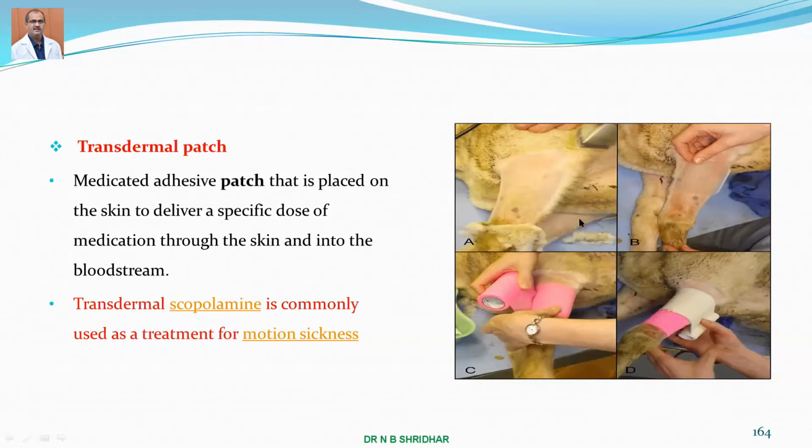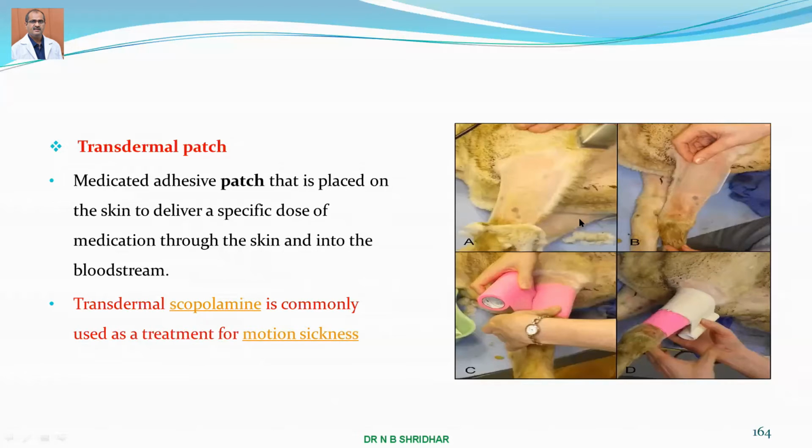It's also known as motion sickness. It is due to an imbalance of the body fluid, especially in the central nervous system. Motion sickness originates from a disturbance in the brain, especially the vomiting center and higher centers in the brain. So many tablets are also available, but for slow absorption, scopolamine is one of the important drugs.